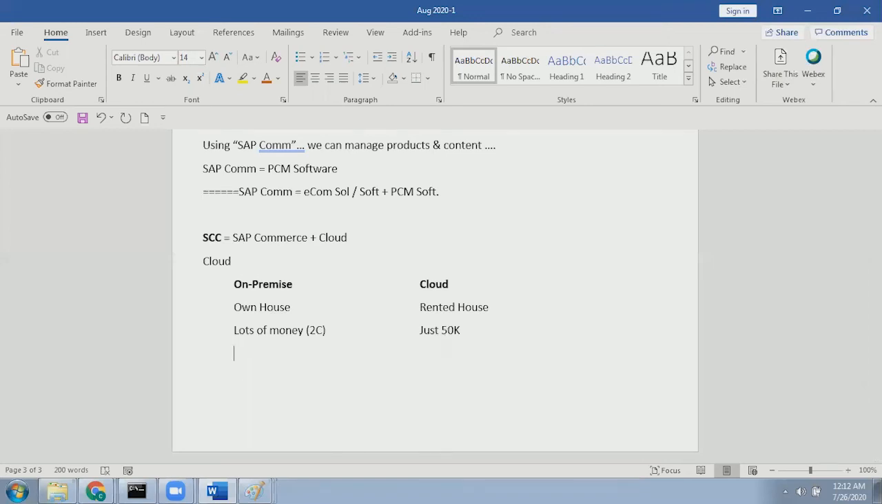Second, in case of on-premise, it's like an own house. You constructed the house as per your view. Tomorrow, if your daughter or son doesn't like it, it's not that easy to change. If it is a rented house and your daughter or son says let's move to Hi-Tech City, you can just give a notice period and move. That is the advantage of the cloud.